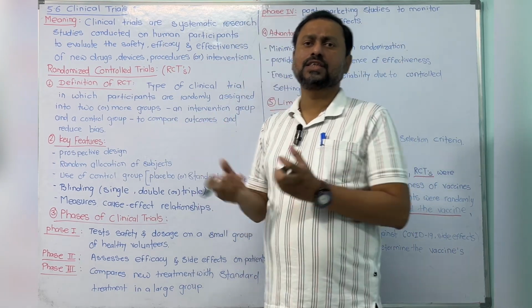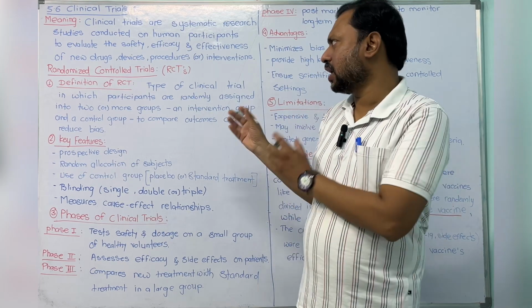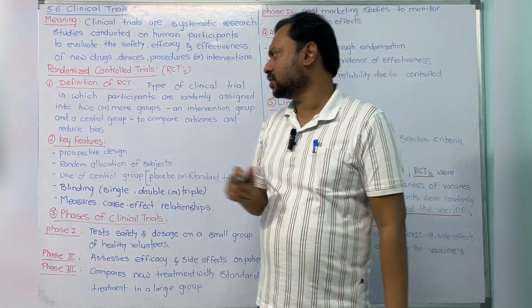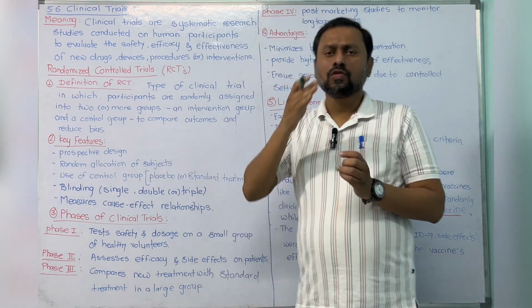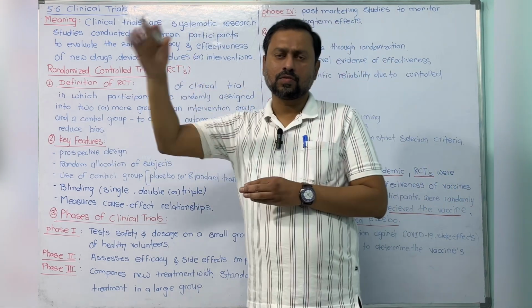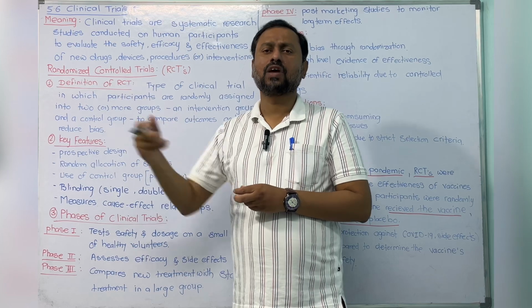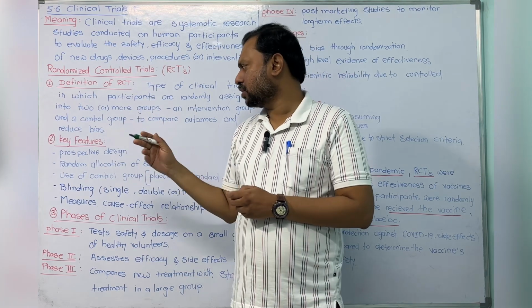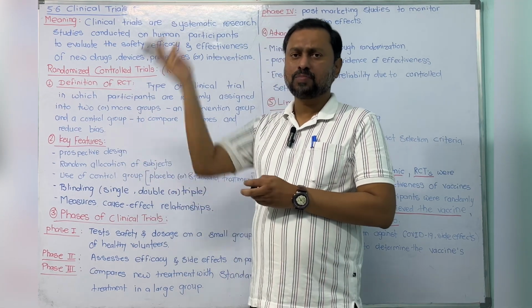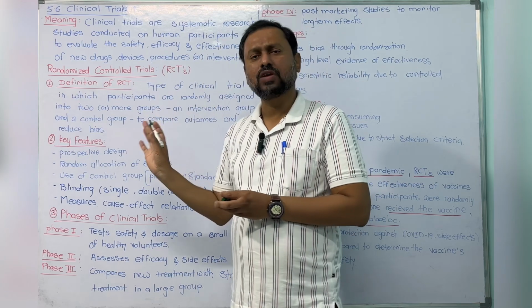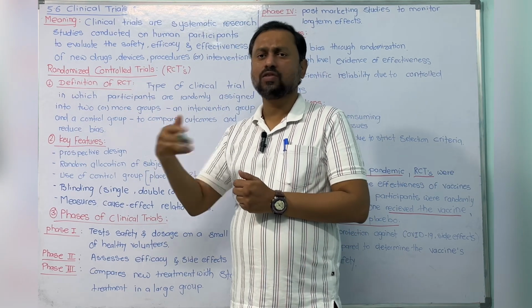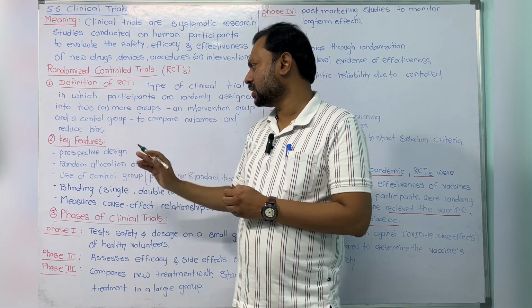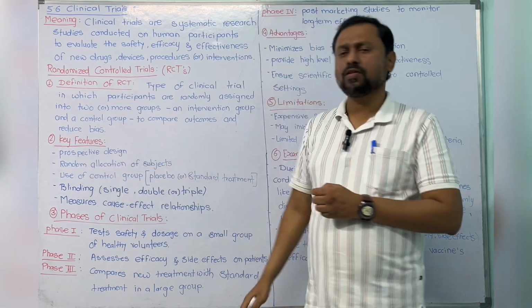Okay, the next is the key features. What are the features of this RCT? The first one is that it is a prospective design. Prospective design means that from today onwards, in the coming days, we do the research. This is prospective research. Retrospective means past history; we are not doing that here. The next feature is randomized allocation of the subjects.